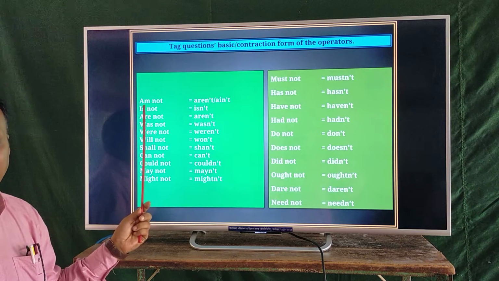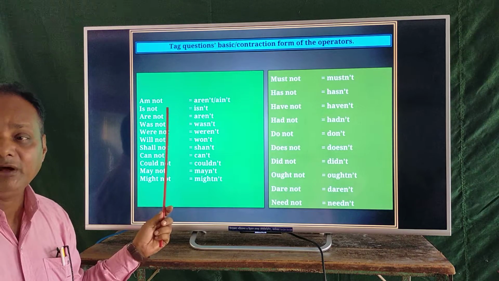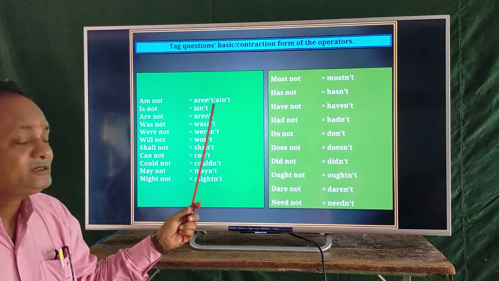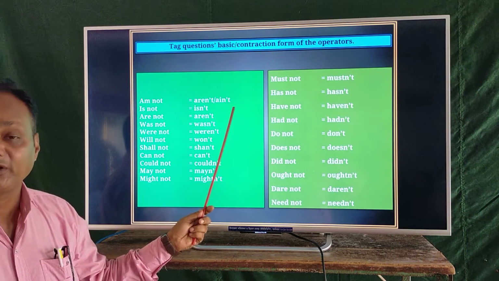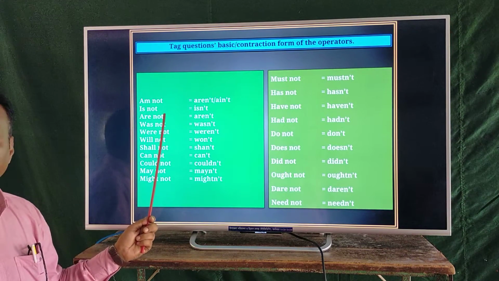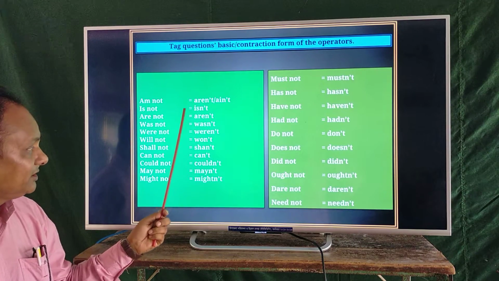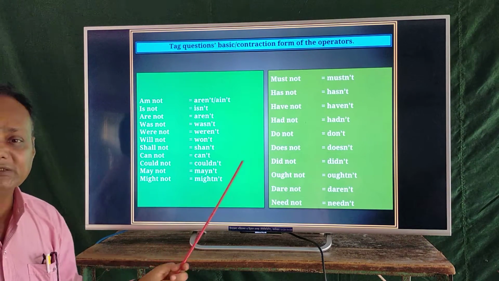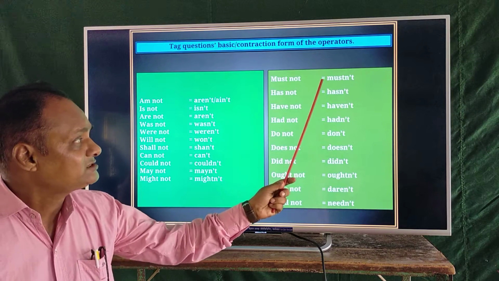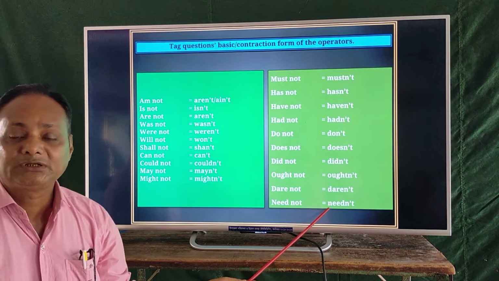Here is written am not, but it is incorrect. You have to write aren't or ain't. Is not, you have to write isn't. It is called the contraction form of the operators.